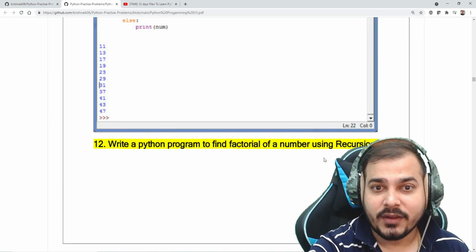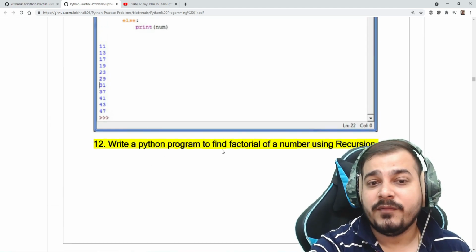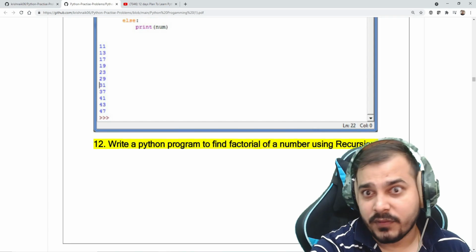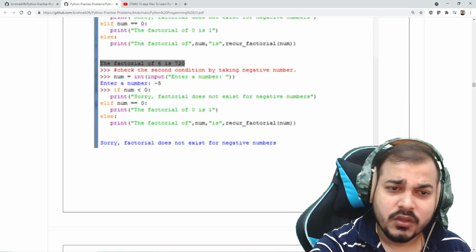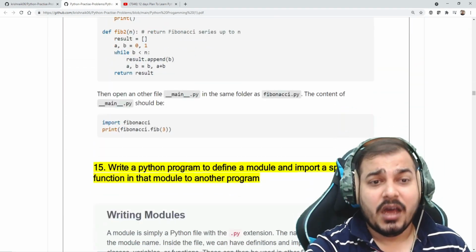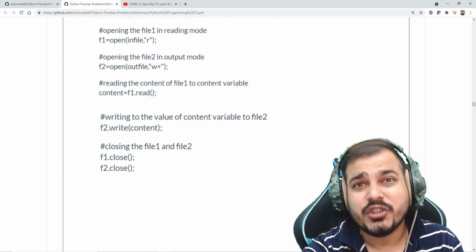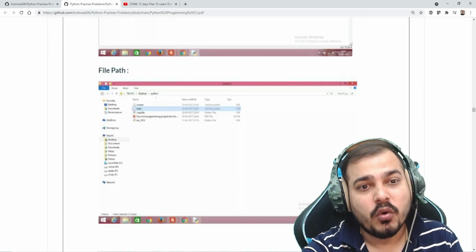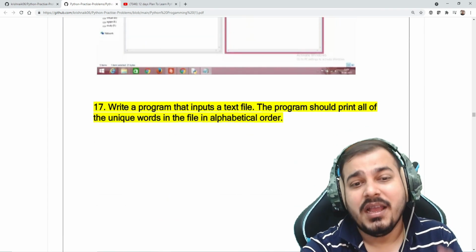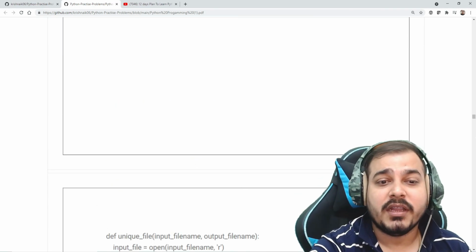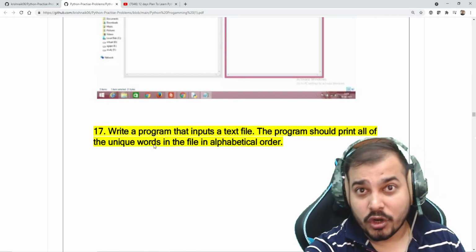But as you go ahead, here you can see write a Python program to find the factorial of a number using recursion. You can use different processes. Along with that, the solution is also given, but I don't want you all to look at the solution. Instead, focus on writing your own answers, and then compare with the solution whether you have written it correctly or not. Here you can see that the complexity has increased.